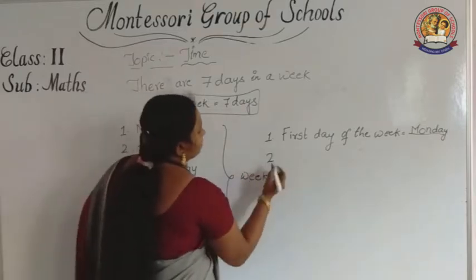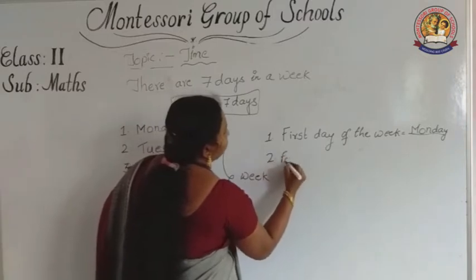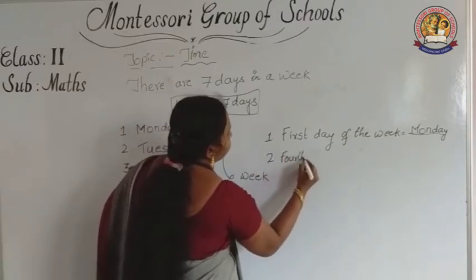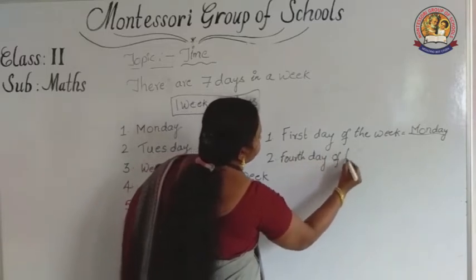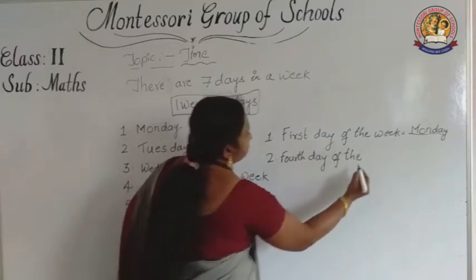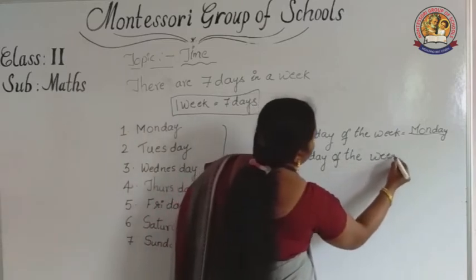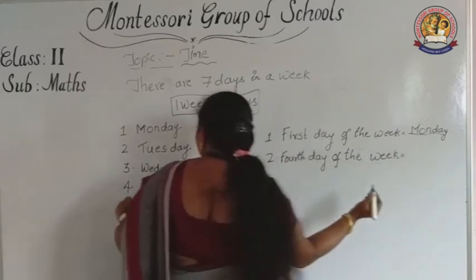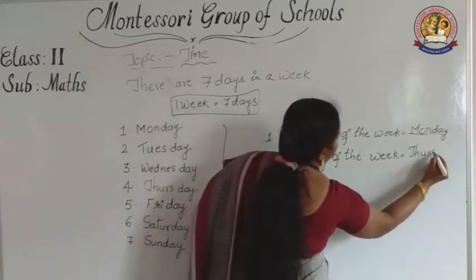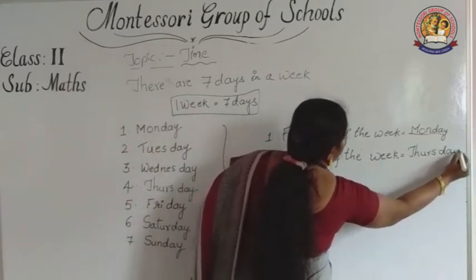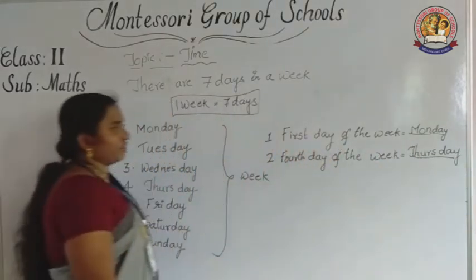Now I am writing the second one. Fourth day of the week, Thursday.